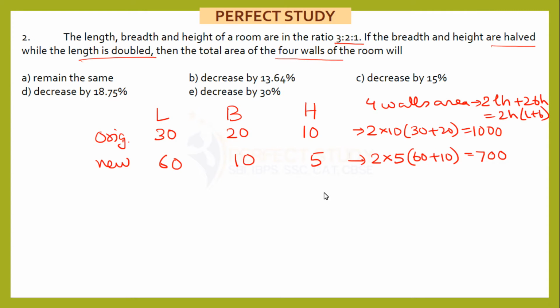So what is your decrease? The decrease is 300 upon the previous value multiplied by 100, which I know you can definitely do it mentally. Decrease by 30%. Okay, so let's move ahead.